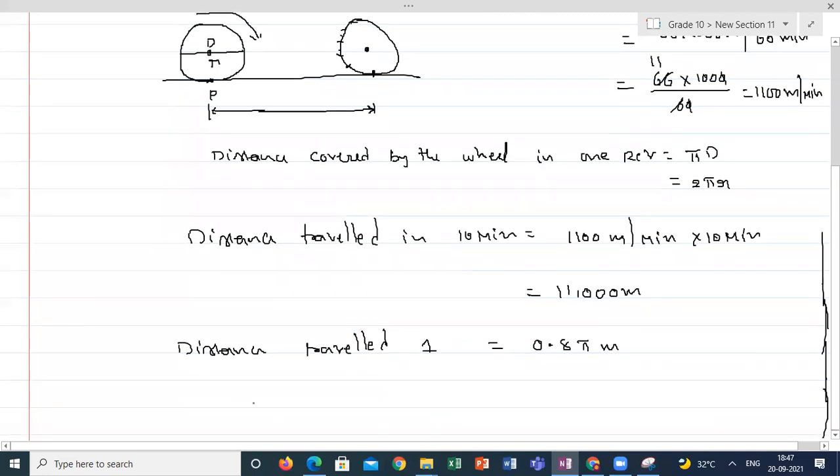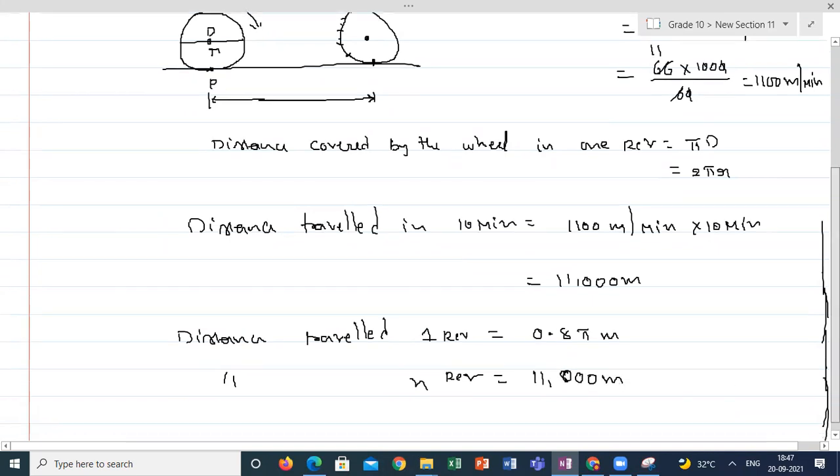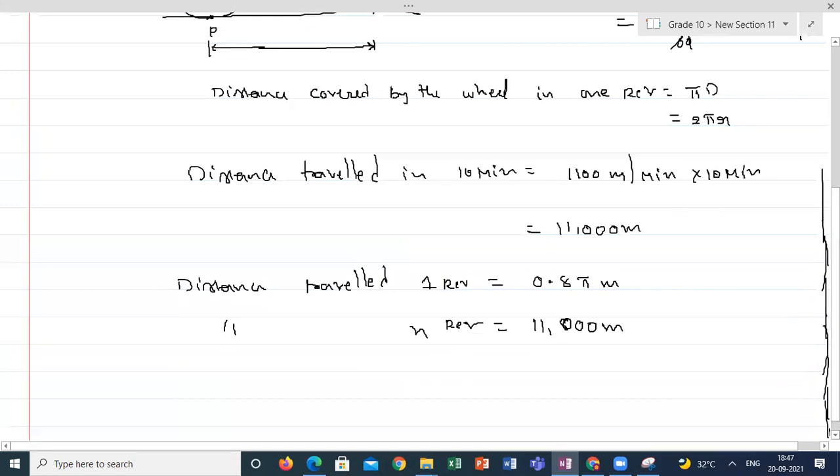Distance traveled in n revolutions is 11,000 meters. So n is equal to total distance traveled divided by distance traveled in one revolution. This is 11,000 divided by 0.8 into 22 by 7.